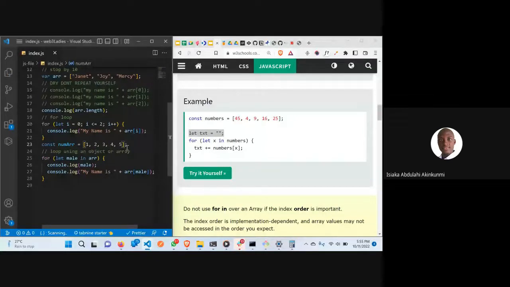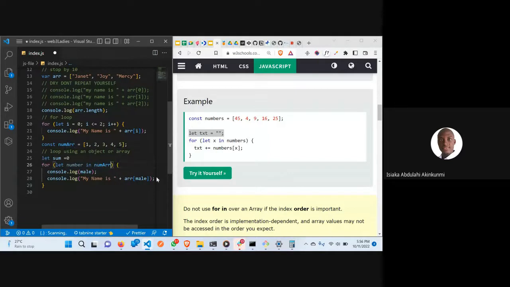Now, how do you add it? If you look at it now, that means you can loop through this array. But once you are looping through, you want it to be adding, so you are going to have a sum here. Let's say let sum. You can't use const, because with const you can't reassign it again. Once sum is equal to 0, sum cannot be 5 again, so it's not possible. That's why you are going to use let. Now we are saying for number in the name of our array, which is number array here, like this.